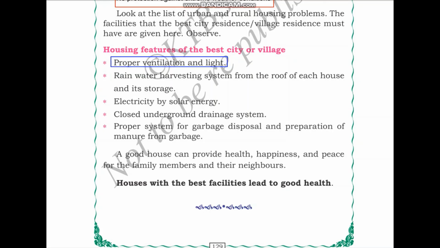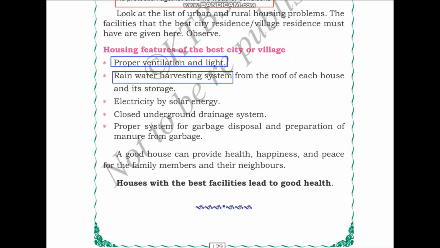Next, rainwater harvesting system from the roof of each house to its storage. So we saw that supply of drinking water might be a problem in these housing projects, correct? So to fight against that problem, we can harvest rainwater from the roofs of each house and then supply it to the storage where we can use it for future reasons.